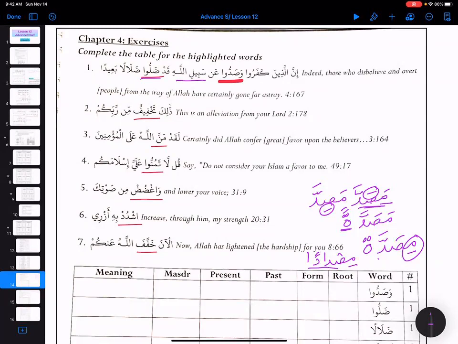So it will be Idlil. So Dalla, Idlil. Dalli, Idlil. Then remember La tadalla, la tadillu. La tadalla, la tadilli, and then La tadlil.